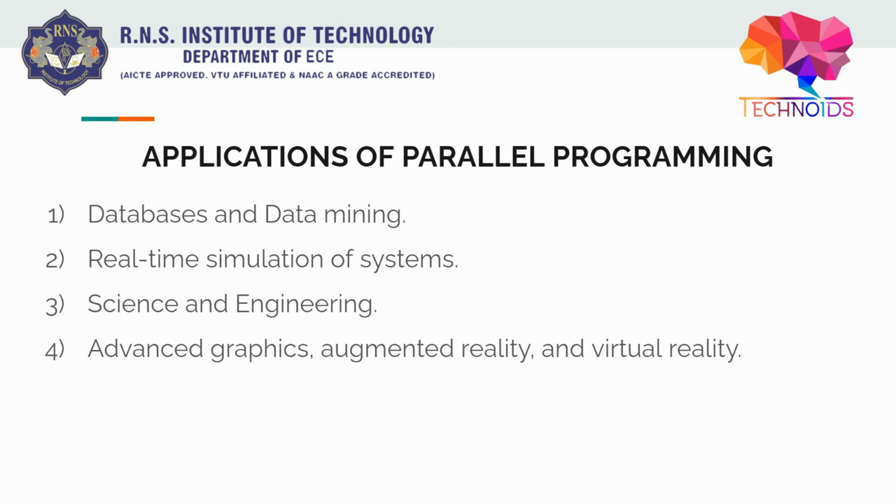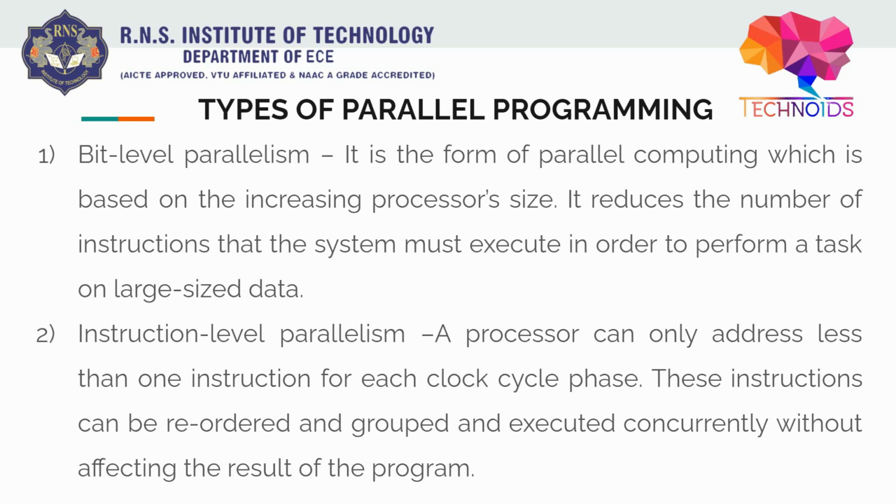Now, what are the types of parallel programming? Even parallel programming has types. There are four types. The first type is bit level parallelism. In this form of parallel programming, it is based on increasing the processor size. It reduces the number of instructions the system must execute in order to perform a task on large size data.